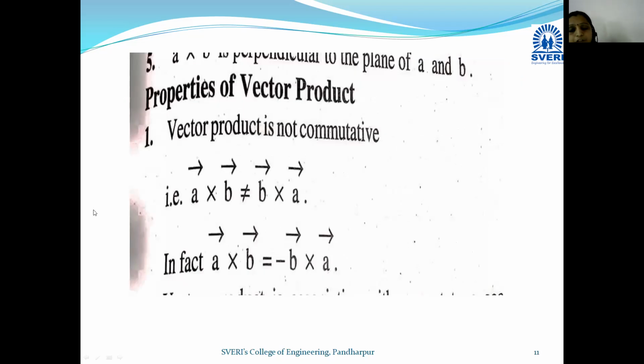Next, let us see the properties of vector product. What are the properties of the cross product? So vector product is not commutative. That means A bar cross B bar can't be written as B bar cross A bar, because the direction changes. So A bar cross B bar is not equal to B bar cross A bar. In fact, A bar cross B bar is equal to minus of B bar cross A bar. If we change the initial and terminal points, then definitely the sign will change.